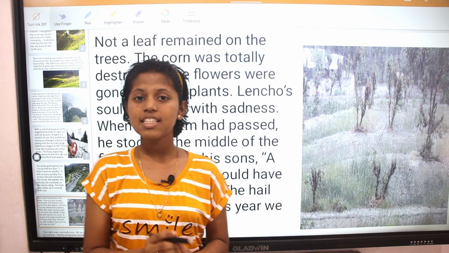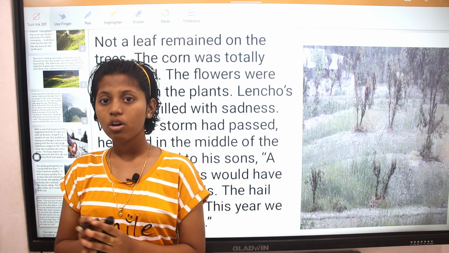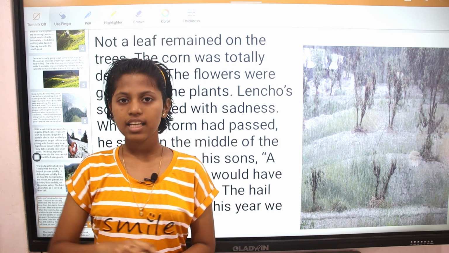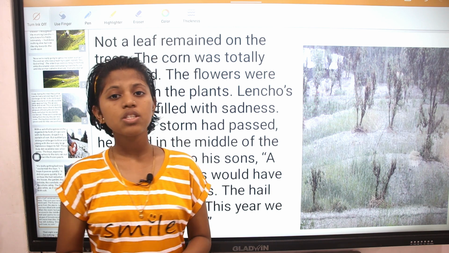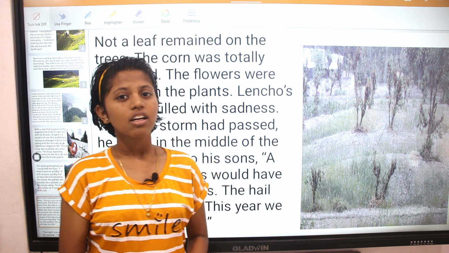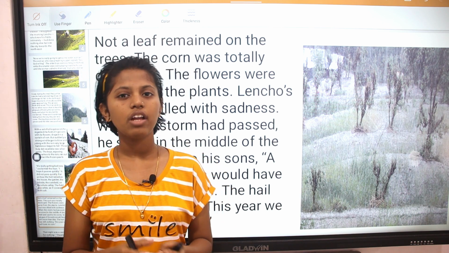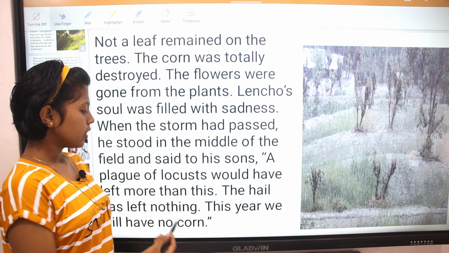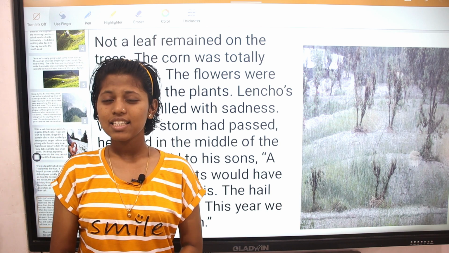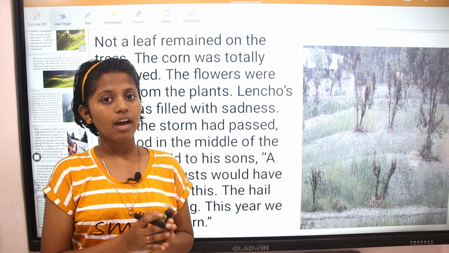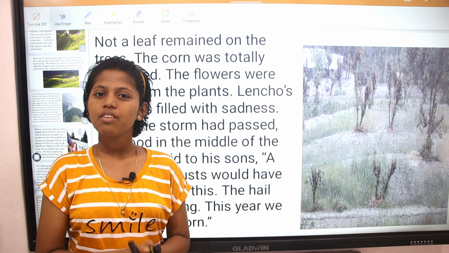Here, after realizing that his whole cornfield was destroyed, he was filled with sadness. As the hailstorm passed, Lencho stood in the middle of the field and said to his boys that a plague of locusts would have left more than that. This year, they are left with no corn. So he says that now they have nothing to eat, nothing to sell. They won't have anything to sell, nor will they have any money.